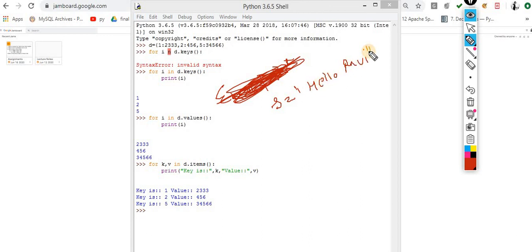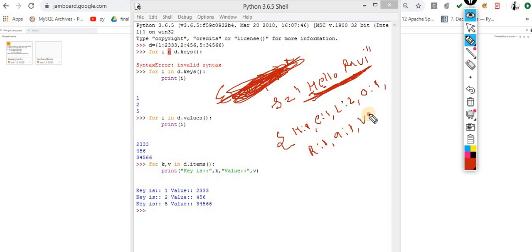Now I need as output the count of the number of characters, how many times they repeat. In this case, H is only one time, E is only one time, L is 2 times. I need this output dictionary in this format. O is 1 time, R is 1 time, A is 1 time, V is 1 time, I is 1 time. So this is my output.